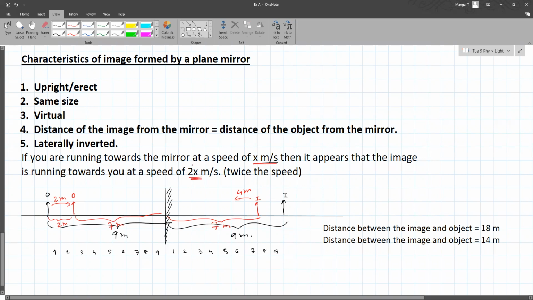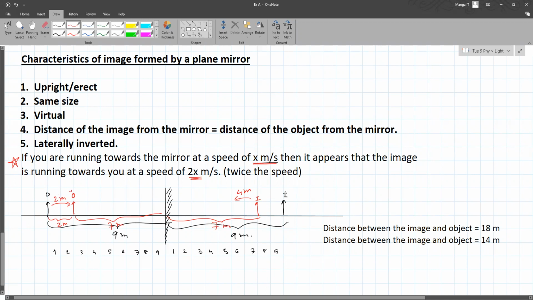So this property can be asked as a numeric question, but it won't be very noticeable when a person is walking in front of a mirror. It will be true, but the time interval is less, so it won't be fairly visible. But even if you're lifting something and placing it over there, the distance reduces by double what you have moved.